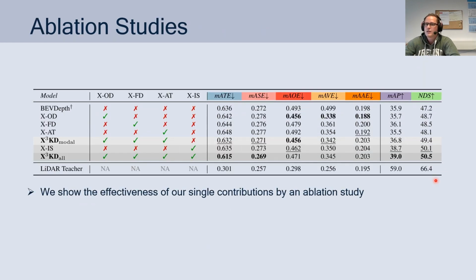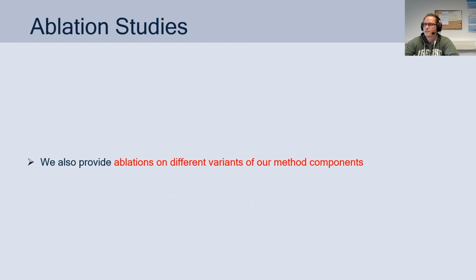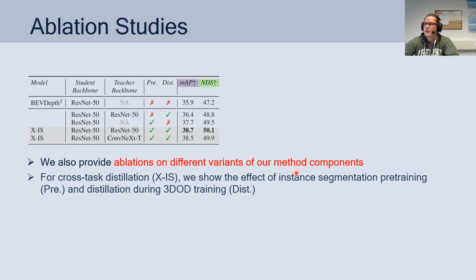In our ablation studies, we show the effectiveness of our single contributions by adding them individually, and we can see that adding all contributions at once achieves the best results in the main metrics, mean average precision and nuScenes detection score. We also provide some ablations on different variants of our method components.